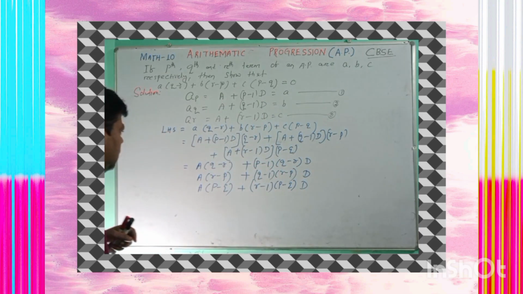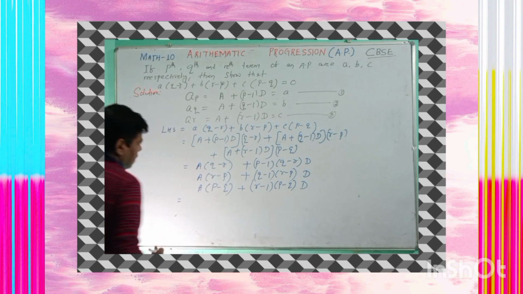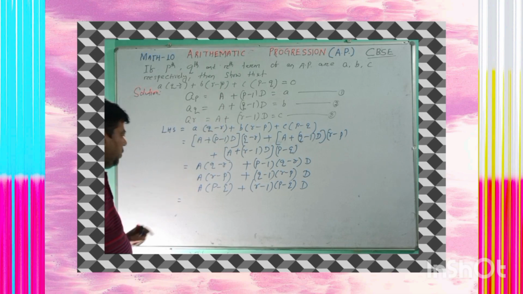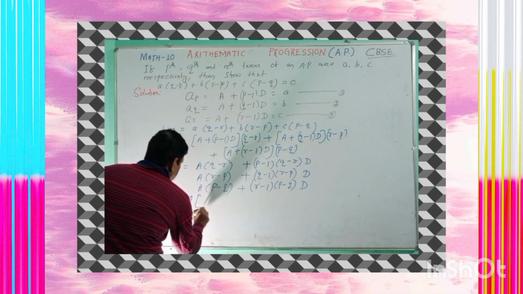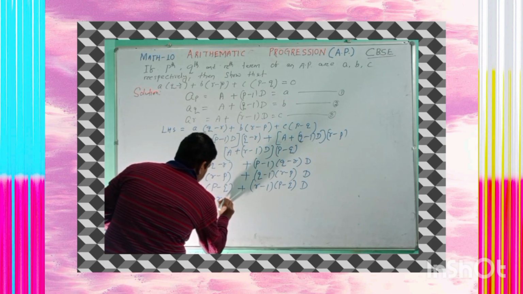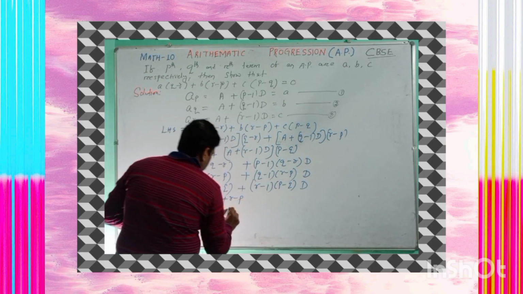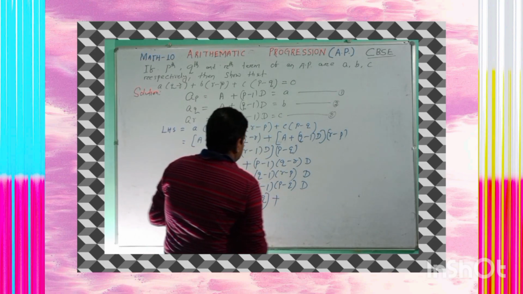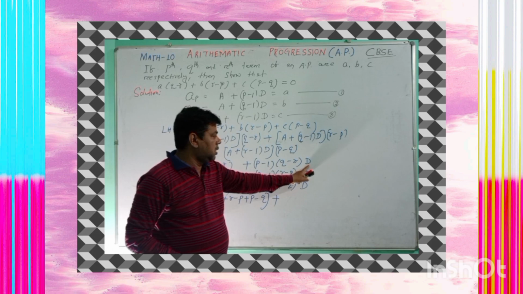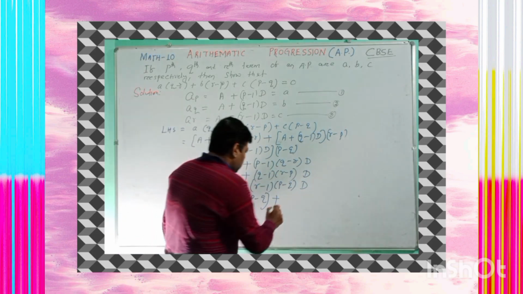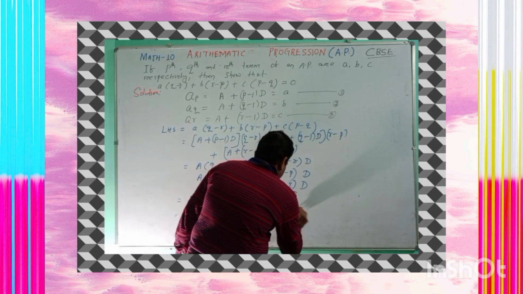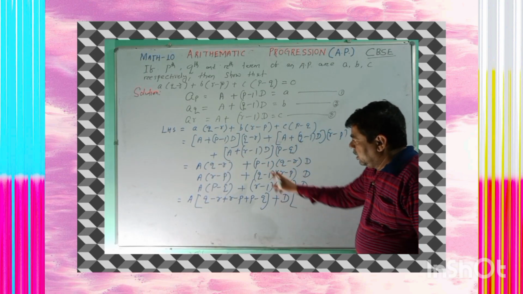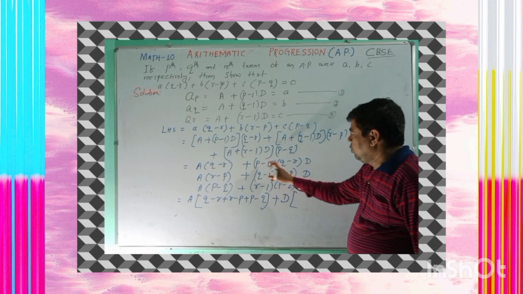Okay, understand? Now let us see, can you bring the common here, A and A? By taking A common, it will be (q minus r) plus (r minus p) plus (p minus q). Similarly, in the second term we can bring D as the common factor. Now let us take D as the common factor. After that, write (p minus 1) into (q minus r). Here you can multiply p into q, which is pq.